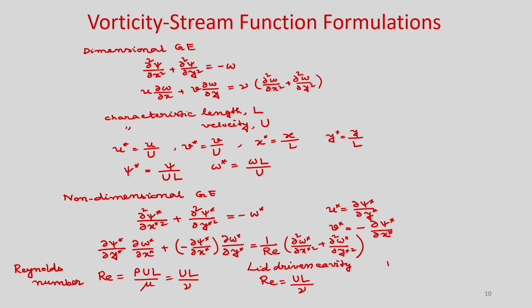And for flow between parallel plates, you will get Reynolds number as U h by nu, where h is the distance between the two plates and U is the inlet velocity.